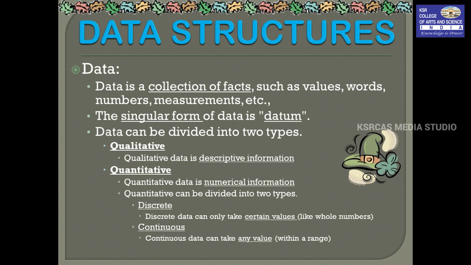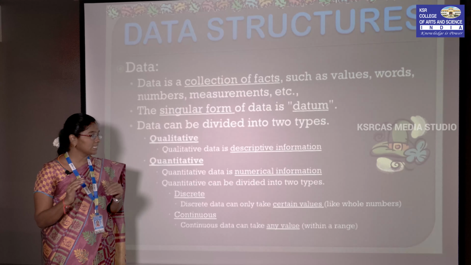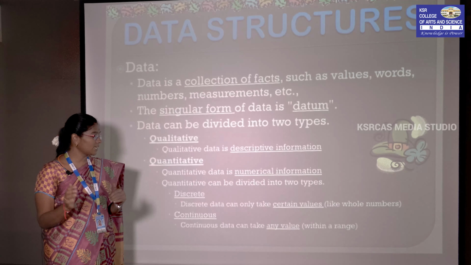So what is discrete? It consists of the whole numbers. Next one is continuous. Continuous means within a range. For example, if we have 1 to 5, that is 1, 2, 3, 4, 5. This range we call continuous data, which is included in quantitative.